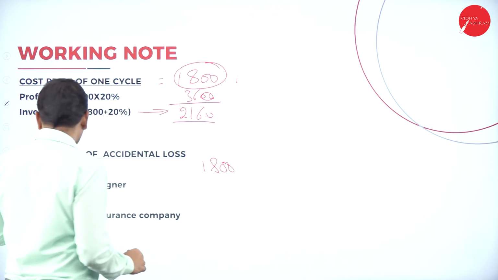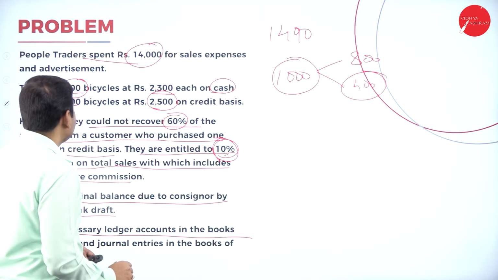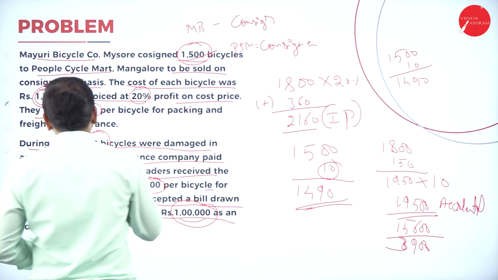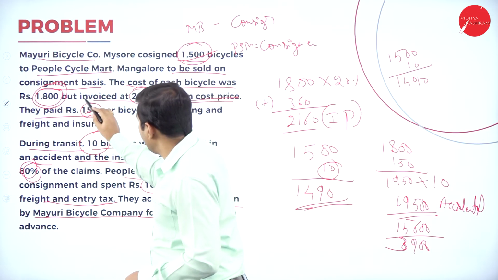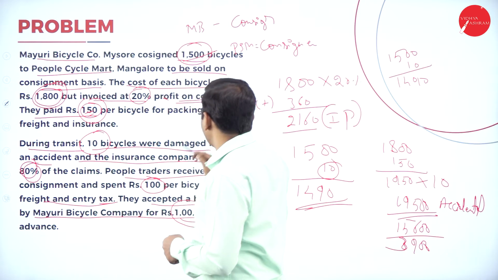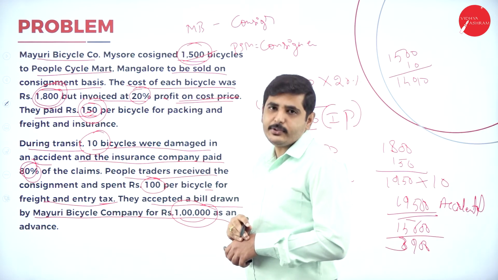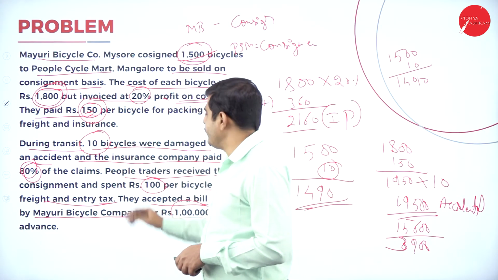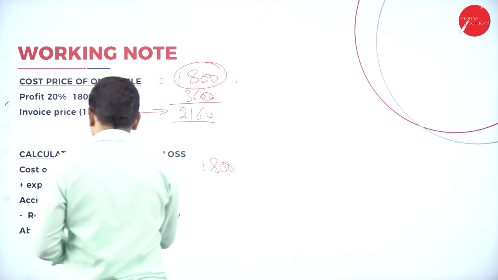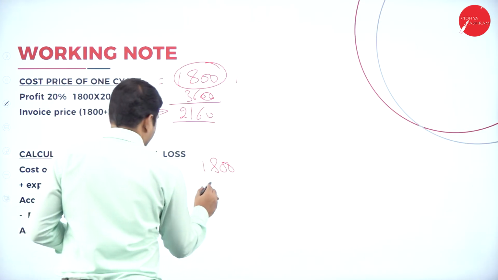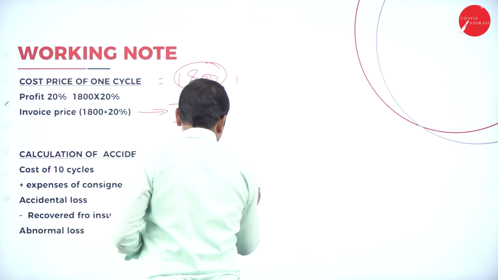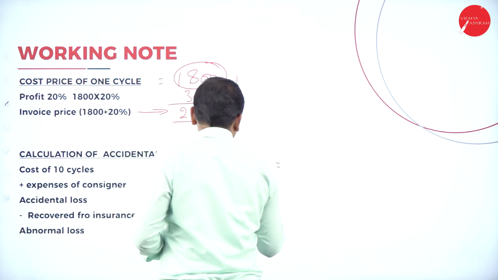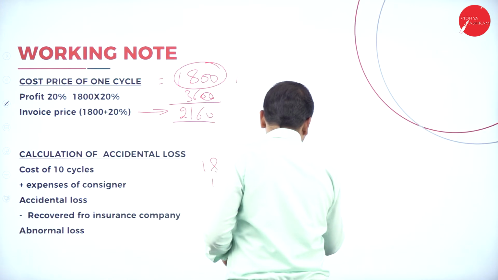It is 1,800 plus the expenses of consigner. So how much did he pay? Here, the consigner paid 150 rupees per bicycle for packing and freight insurance. So what is the expense of consigner? 150. Add 150 into 10 cycles, so 18,000.